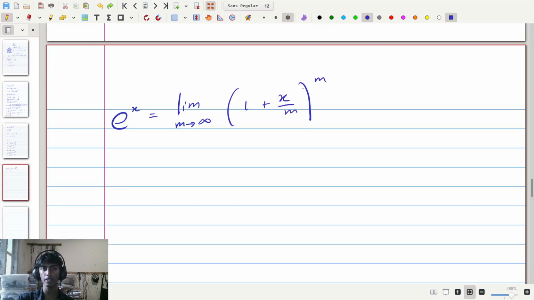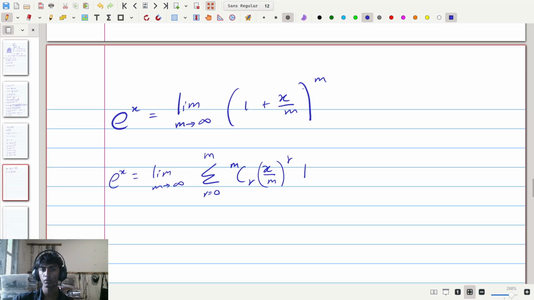We're going to first have to write this in the binomial form, so we're going to write that e to the x is the limit as m approaches infinity of the sum as r going from 0 up to m of 1 plus x divided by m to the power of m, m choose r times a. In this case we're going to put a as being x divided by m, so that is x divided by m to the power of r times,